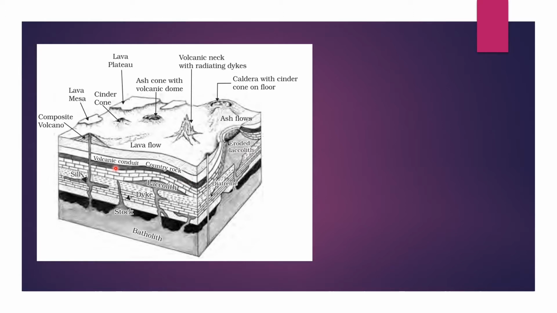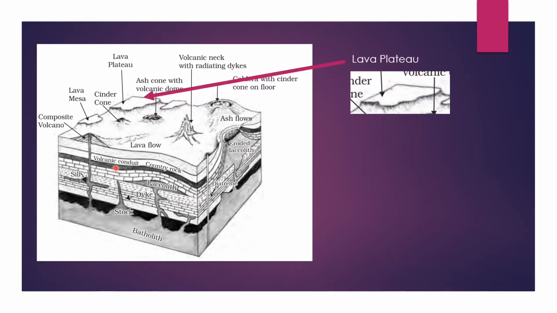Let us see one by one how these forms are formed and what are the forms that we see above the lithosphere as well as below the Earth's surface. The first one is lava plateau. The basaltic magma which can flow to a large extent, like hundreds of kilometers, when it gets erupted can make a lava plateau. So you can see the plain land over here and it extends around hundreds of kilometers. So this is called lava plateau. This is made by the magma flow when it reaches the Earth's surface.